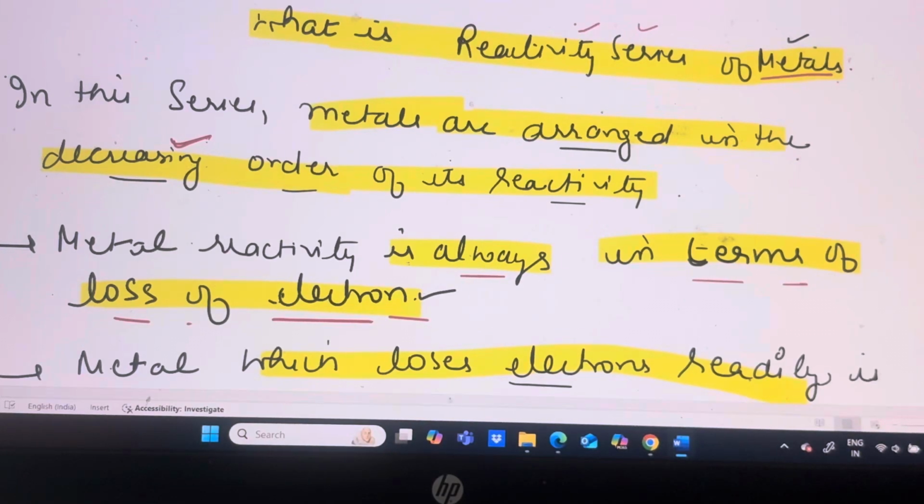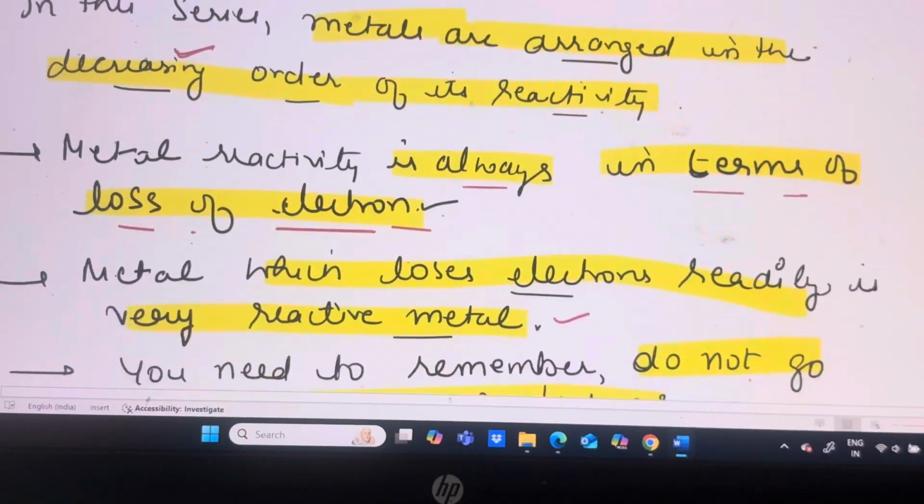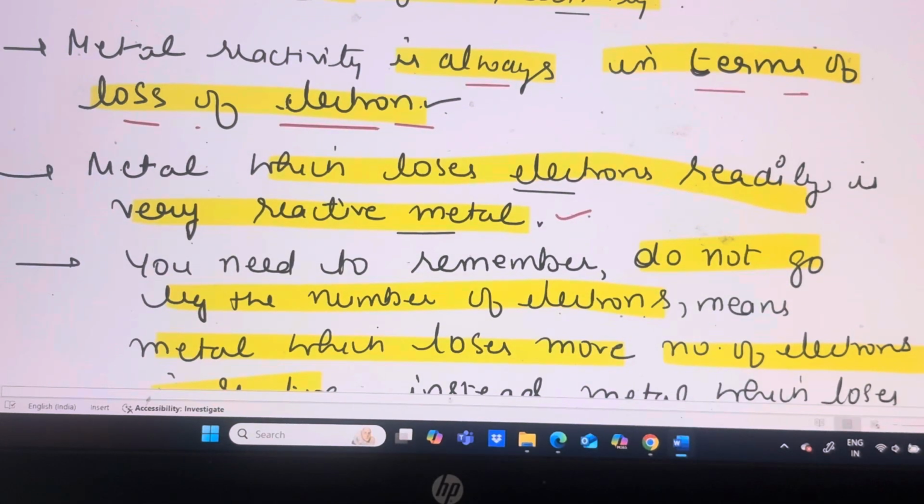Students, today I am going to explain the reactivity series of metals. And students, metals are those which lose electrons. In this series we have arranged the metals in decreasing order of their reactivity. Metal reactivity is always in terms of the loss of electrons. Metals which lose electrons readily are very reactive metals.